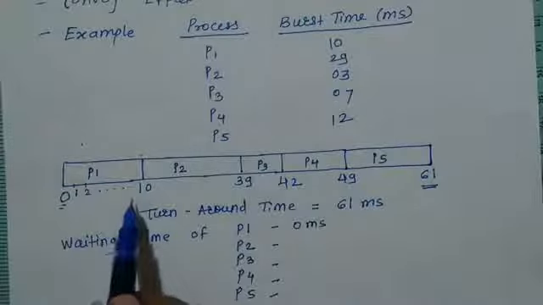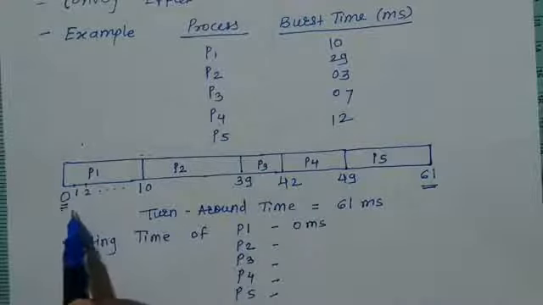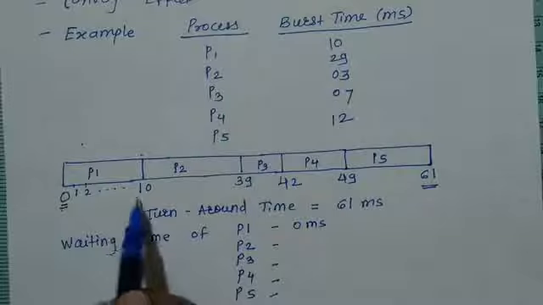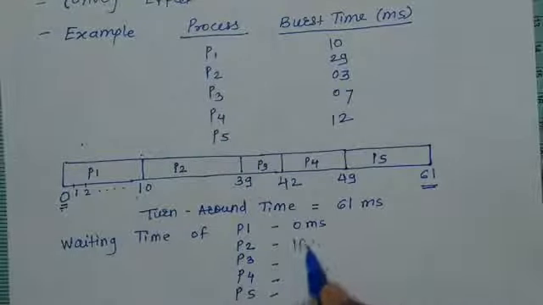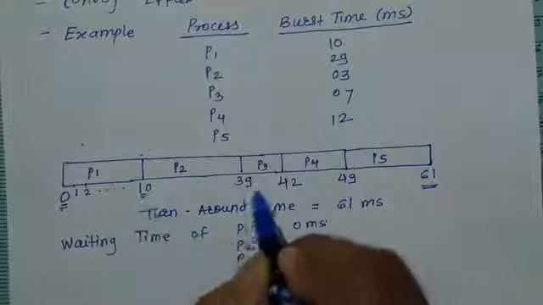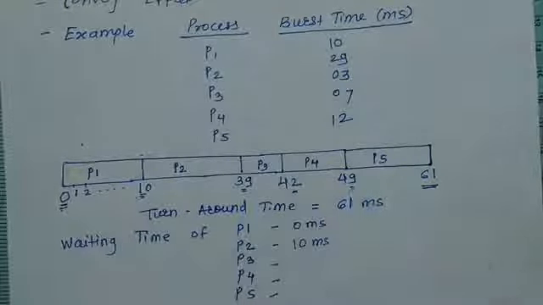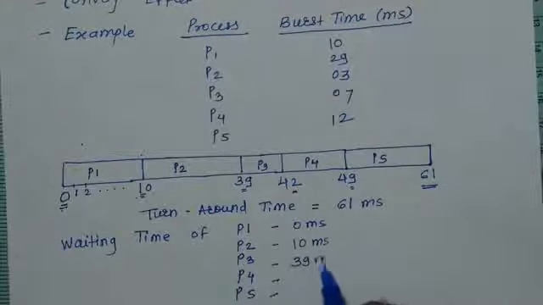For P2, it arrived at 0 time unit, but for 10 milliseconds it is being waited. So 10 milliseconds is the waiting time of P2. Now here you can observe that the time at which the process starts is nothing but the waiting time of that process. So easily you can calculate from the Gantt chart that for P3 it is 39 milliseconds, for P4 it is 42 milliseconds, and for P5 it is 49 milliseconds.